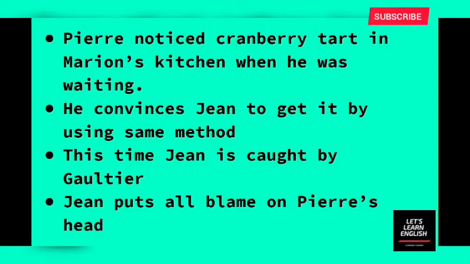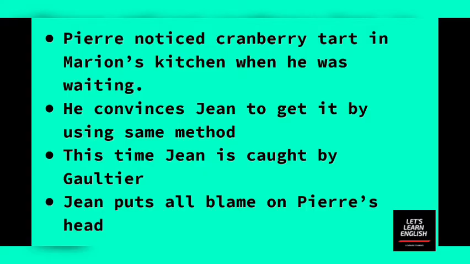So following this, Jean knocks the door of Gaultier and tells his wife Marion that Gaultier wants that cranberry tart also, as he feels that the eel pie is not large enough for the dinner.